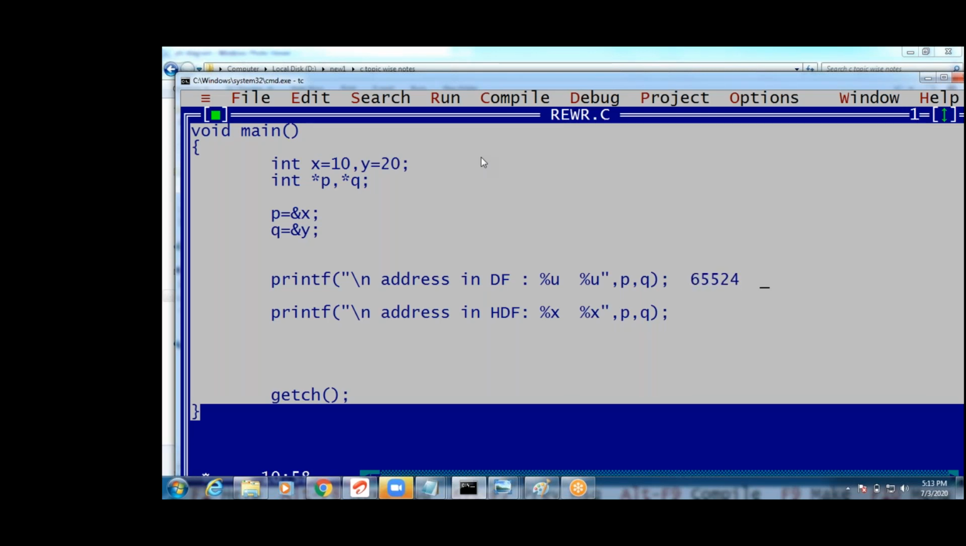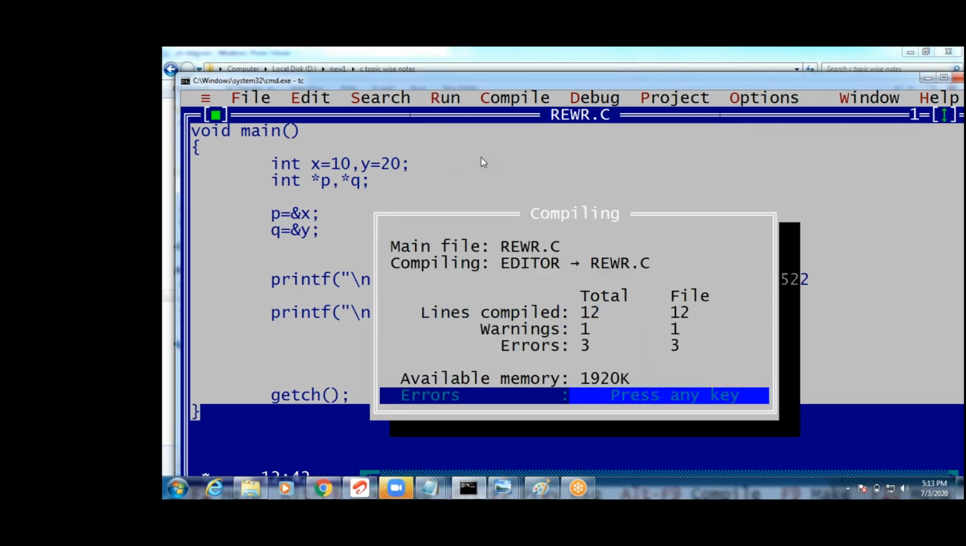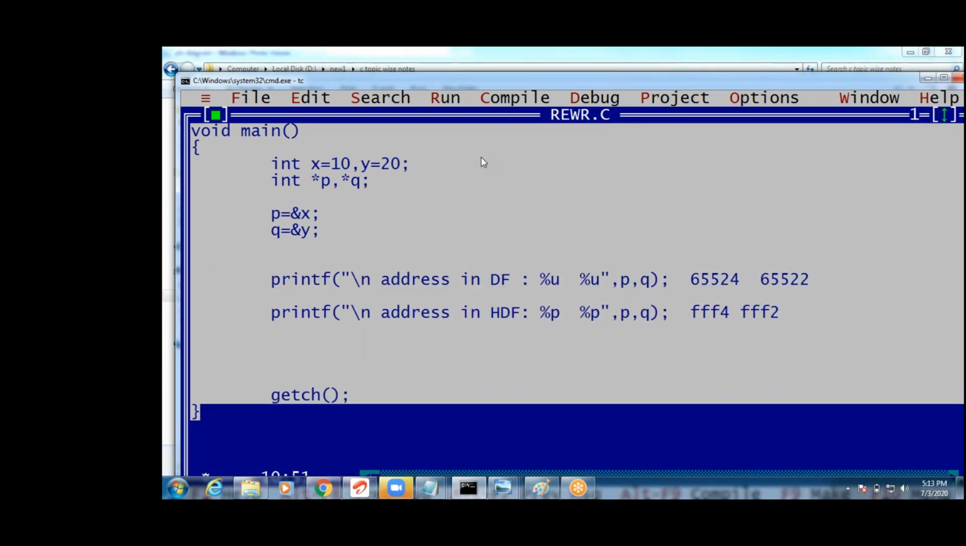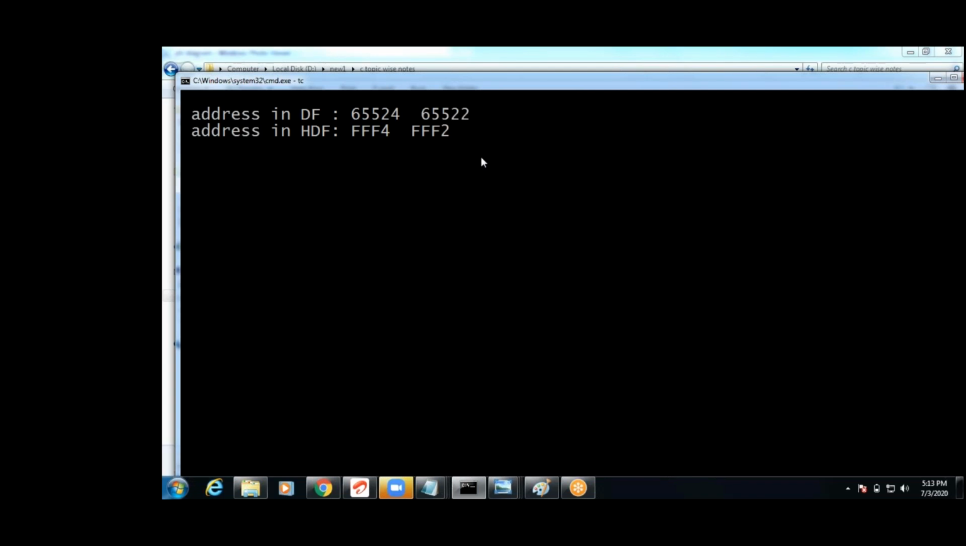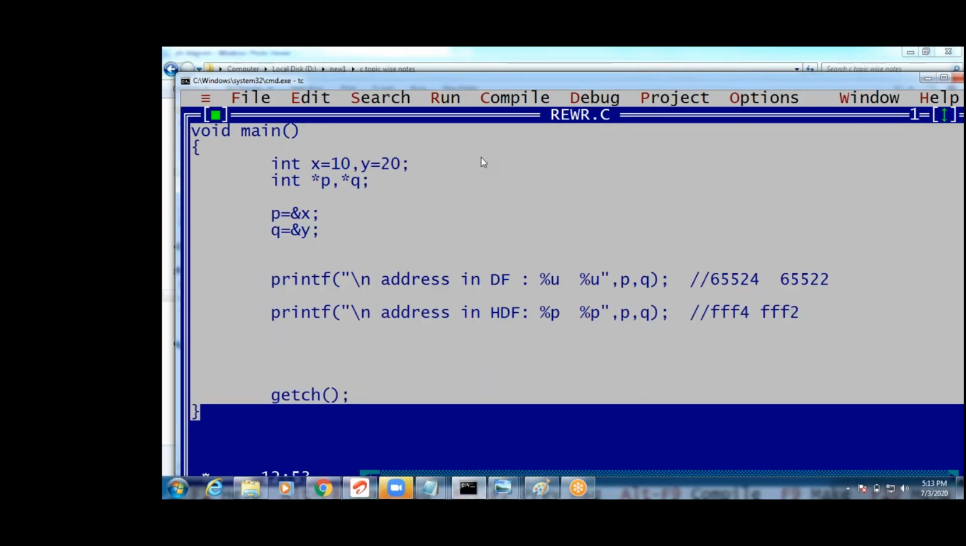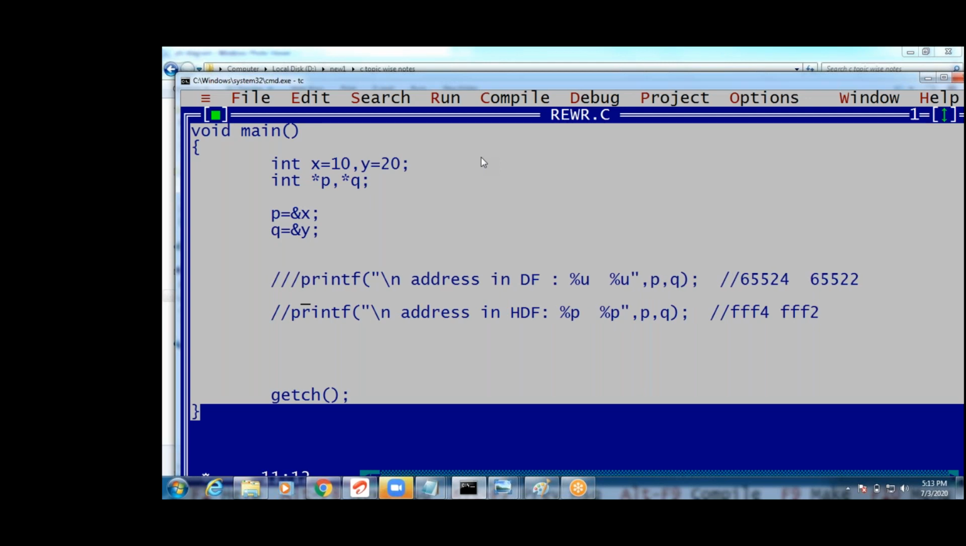Clear? Now what is this address, guys? 65,524. This is 65,522, right? What is this address value, guys? FFF4, FFF2. Yes. Can I write P and Q instead of percentile X, percentile P? Yes, guys, percentile P also you can use. What is percentile P? That is the address. See this. Now we have to write comments. Percentile P also you can write. Got it? That is FFF4 and FFF2. Clear? Are you following, guys?